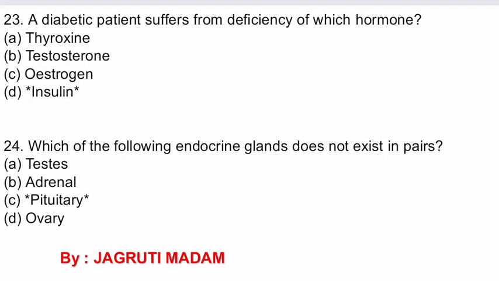The next question. Question number 23. A diabetic patient suffers from deficiency of which hormone? Options are thyroxine, testosterone, estrogen, insulin. The correct option is insulin. Question number 24. Which of the following endocrine glands does not exist in pair? Options are testes, adrenal gland, pituitary gland and ovary. The correct option is pituitary.